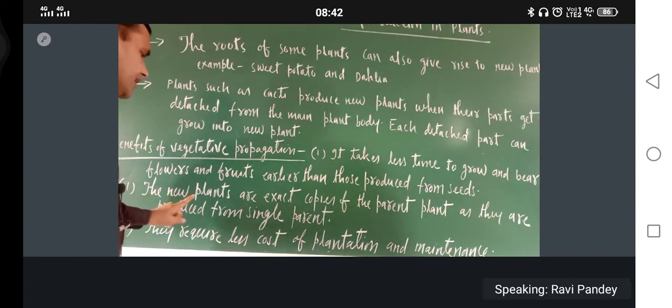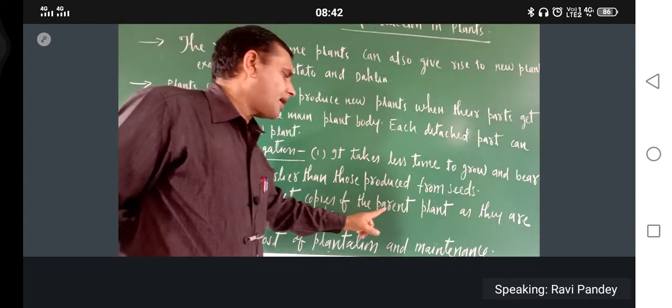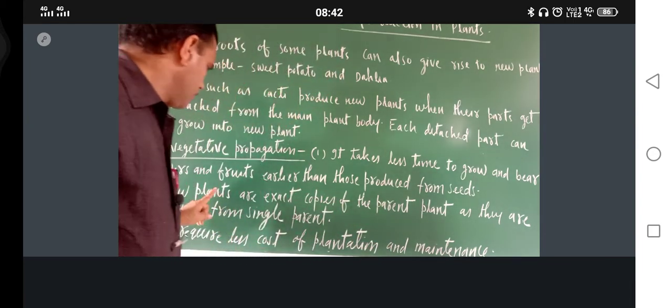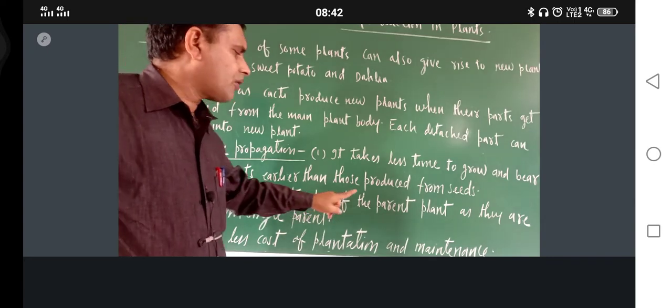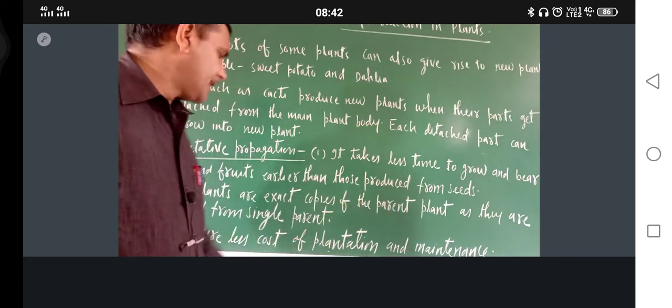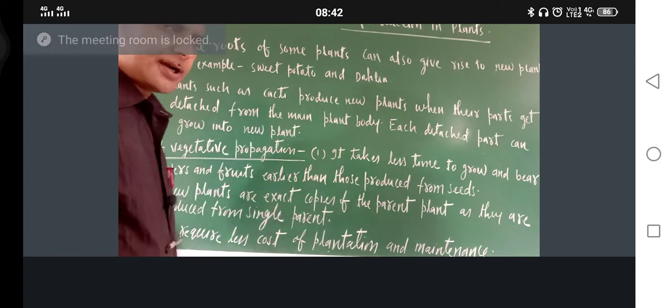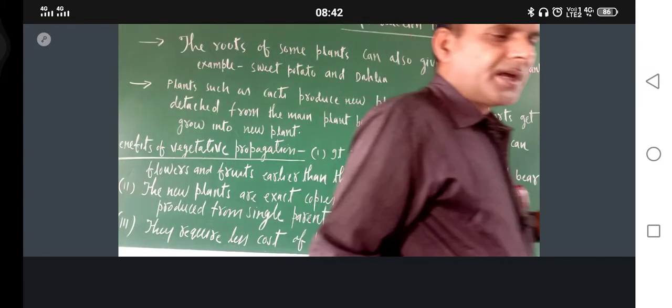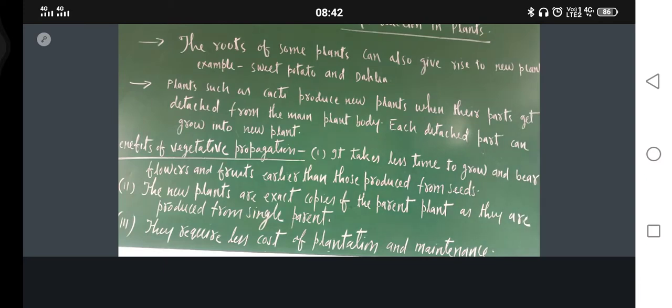Second benefit is the new plants are exact copies of the parent plant, as they are produced from a single parent. So you might have heard about, just see, mango. Okay, cutting is there or not? Mango cutting. If cutting is planted, then that cutting will grow into new mango plant, and now that mango plant will produce the new mango fruit, which will be the exact copy of their parents.